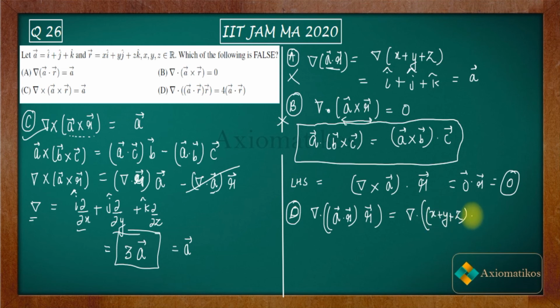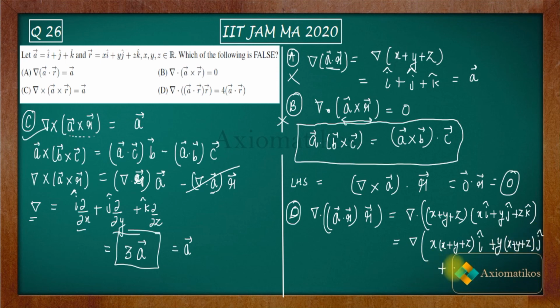It's not a dot. I'm not doing dot, please keep in mind, I'm just multiplying it, x plus y plus z. So finally what you will get is del of x plus y plus z i cap, y of x plus y plus z j cap, and then you will get finally z of x plus y plus z k cap.